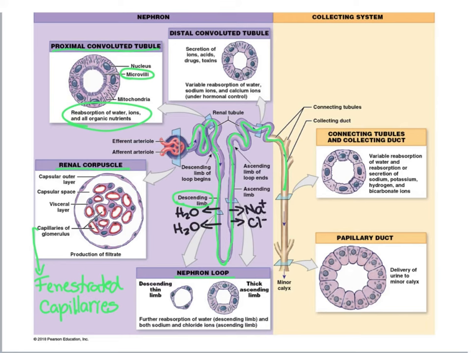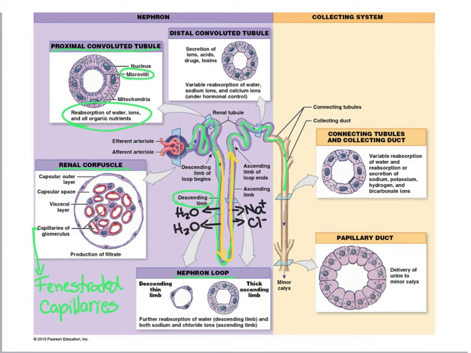So the descending limb is named descending because as the filtrate flows through it, the filtrate goes from the cortex down, it descends into the medulla. And then we have the filtrate being forced back up, so ascending from the medulla back into the cortex, and that is the ascending limb.